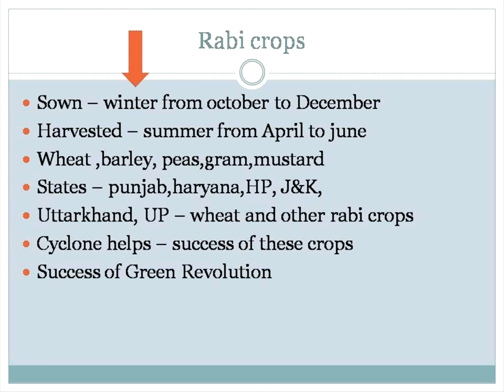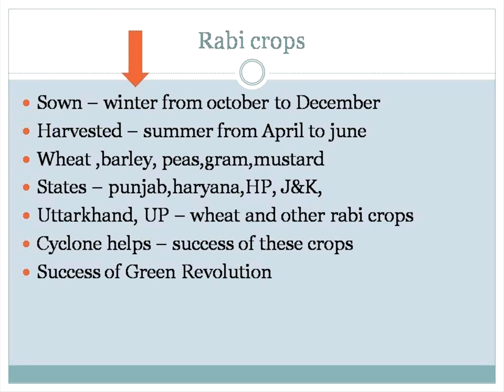And how are these crops grown? The cyclone helps the success of these crops. Every winter, from October to December, the cyclone originates.